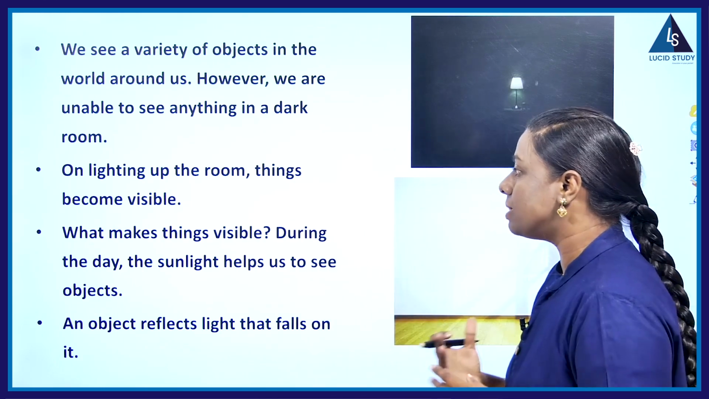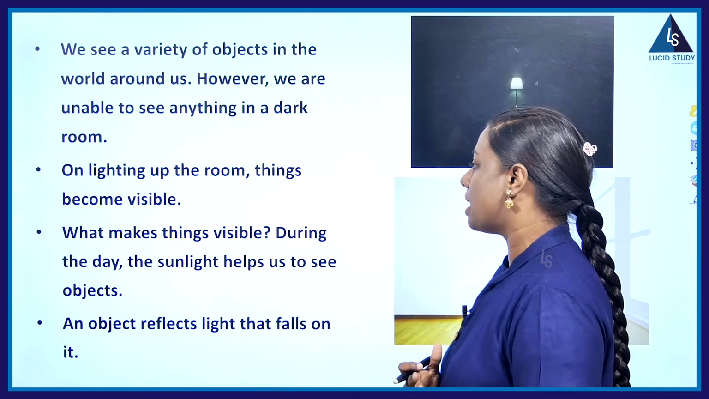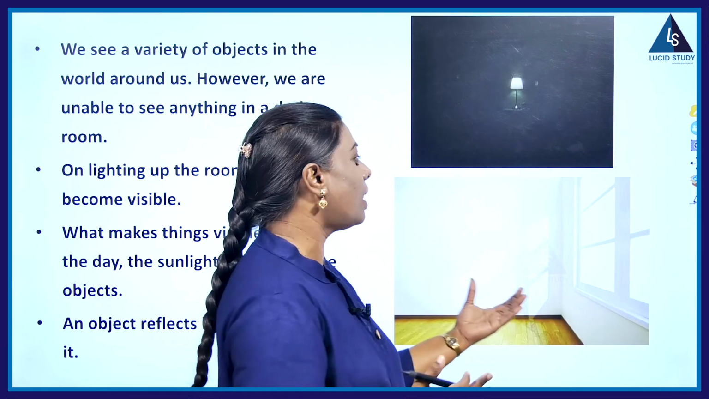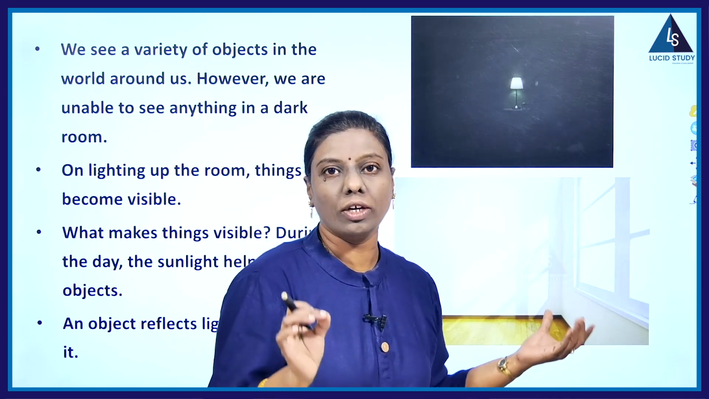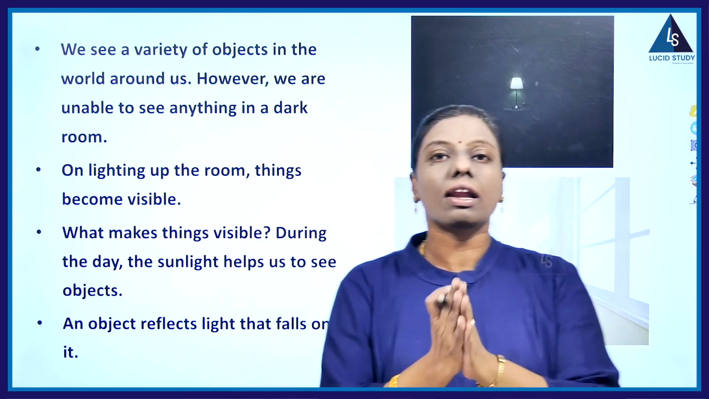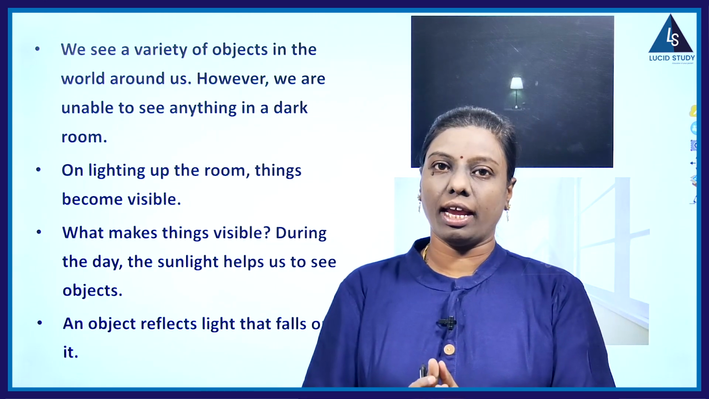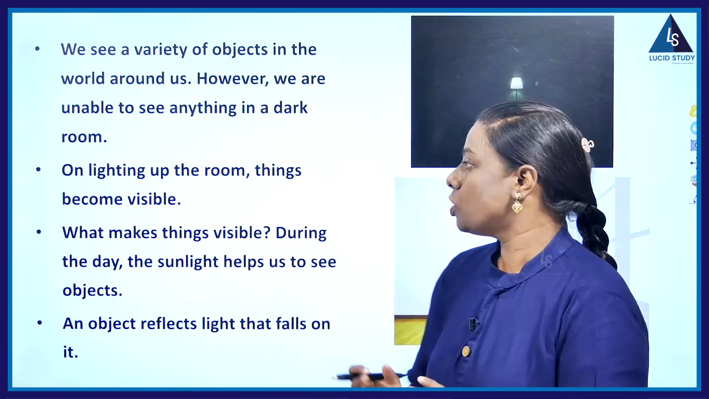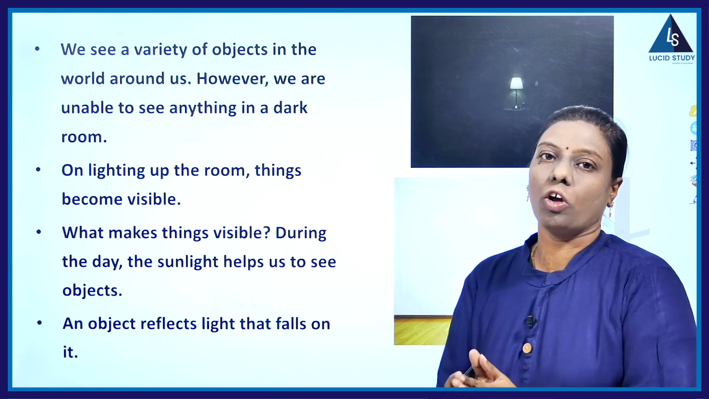What makes things visible? During the day, the sunlight helps us to see the objects. So if you observe here, during daylight, sunlight is going to help us to see the objects. But what is light? Light is a form of energy which causes the sensation of vision. So what is this sensation of vision?